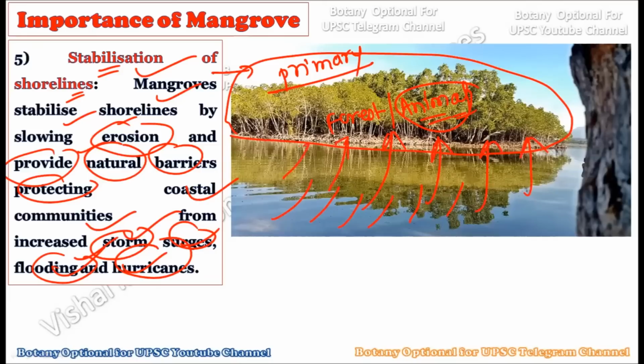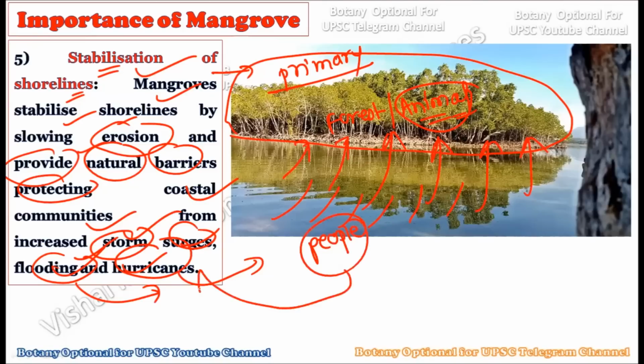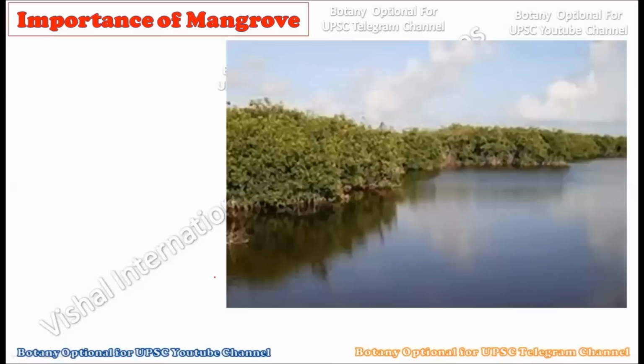And after they come in contact with the mangrove forest, these mangroves can easily tolerate these types of hurricanes or flooding before they come in contact with the local coastal communities. So actually they are saving the people from being drastically harmed by events like hurricanes and floods. So they stabilize the shorelines and coastlines, and they also protect the people who live around the coastal areas. Okay, now see.